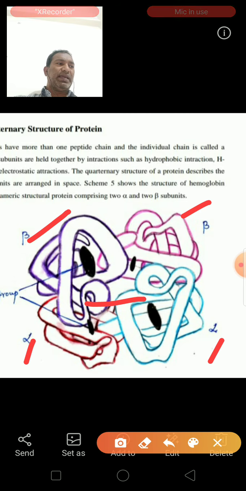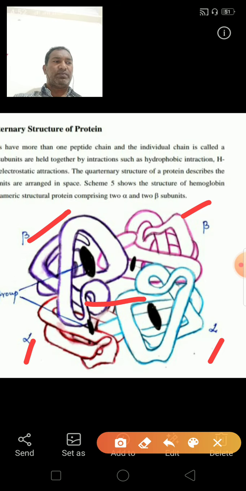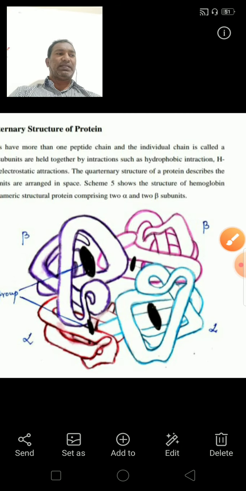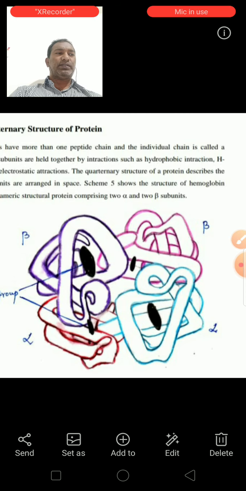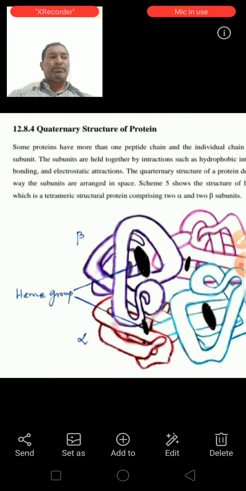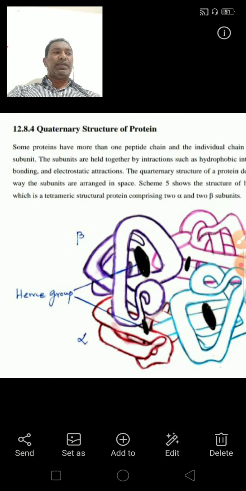So the protein having tertiary structure can further interact with other tertiary structures. Proteins can form dimers, trimers or tetramers, and so on.